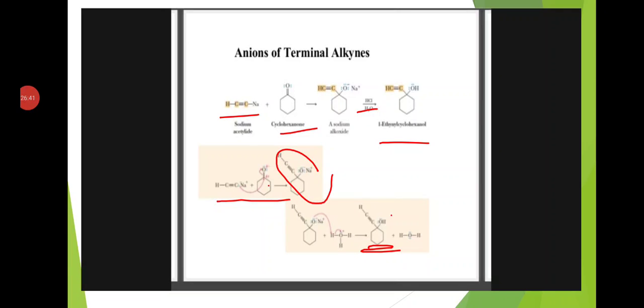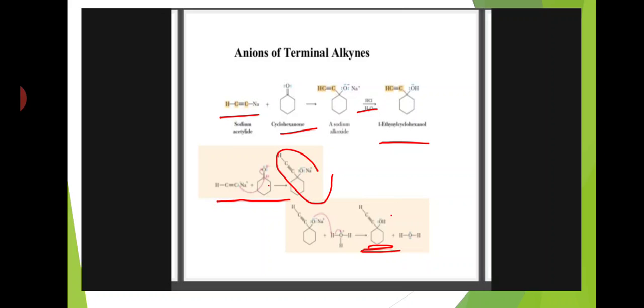Next are the anions of terminal alkynes. Sodium acetylide reacts with cyclohexanone and forms a sodium alkoxide. This is the reaction intermediate. When the sodium alkoxide reacts with HCl and water, it is converted to 1-ethynylcyclohexanol. 1-ethynylcyclohexanol is formed.